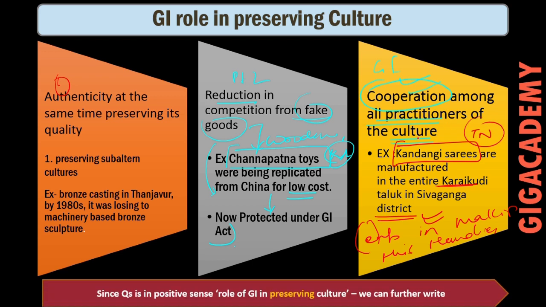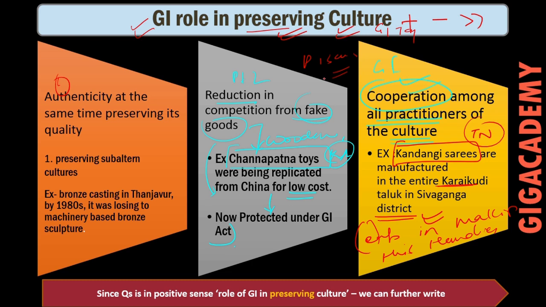So now what I want to highlight here is, many times students are focused on this. When they see a question, due to the influence from various coaching or pedagogy methods, they tend to write a question from three angles. Any question, they write positive, they write negative, and they give some way forward. So this is not necessary. You need to grasp the essence of the question and write according to the directive given. So the question is being asked in the positive sense of the GI tags, that is, its role in protecting culture, and the keyword 'discuss' is also given.